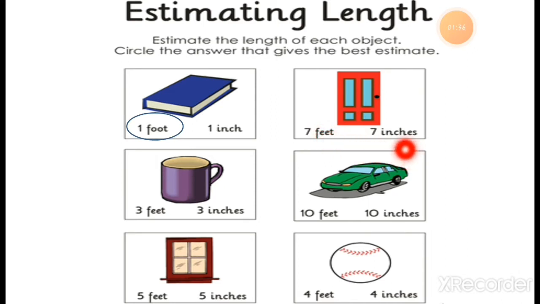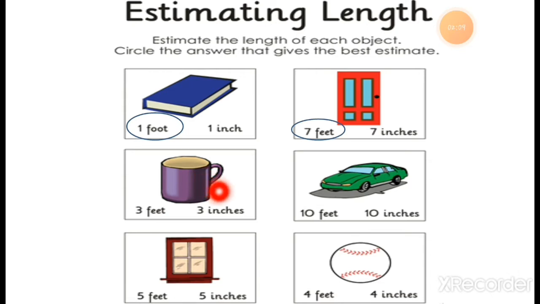What do you think? 7 inches means 7 centimeters. So it should be 7 feet or it should be 7 inches. What do you think about it? So the right answer is 7 feet. This one is the right answer.